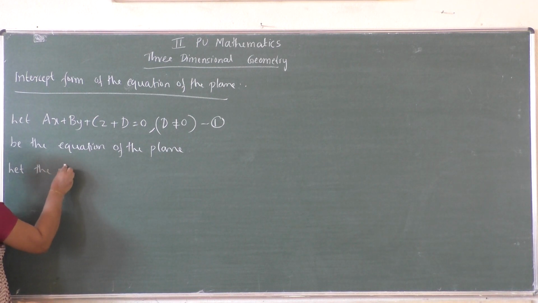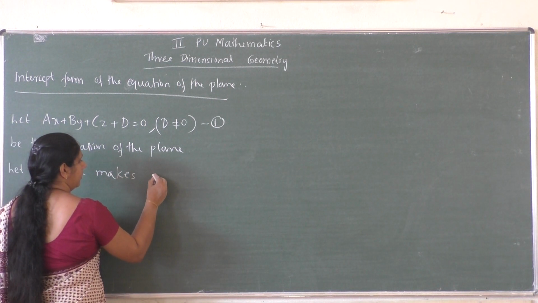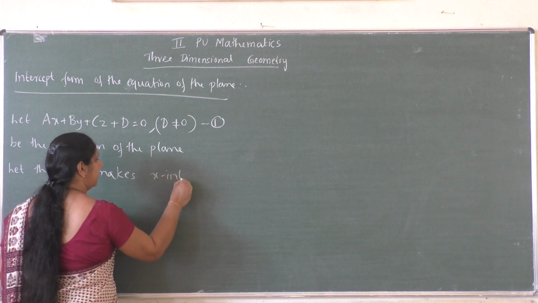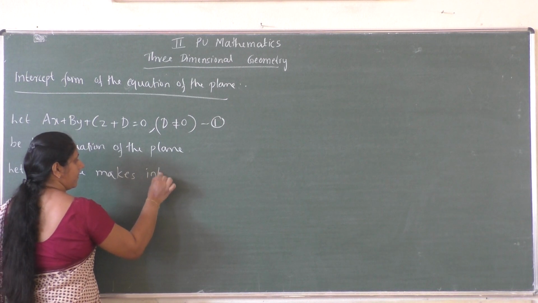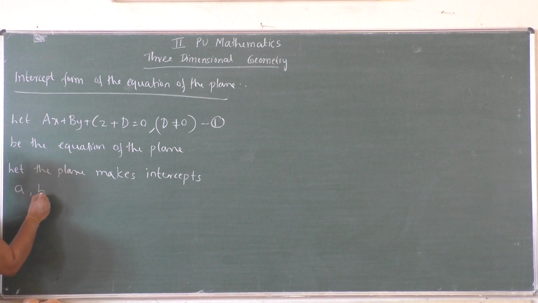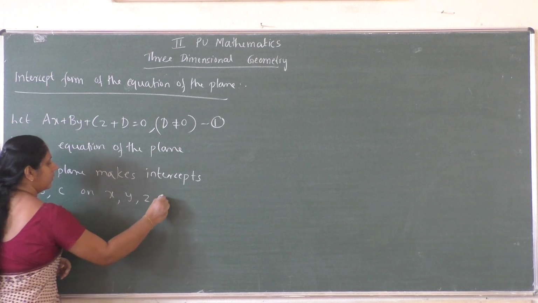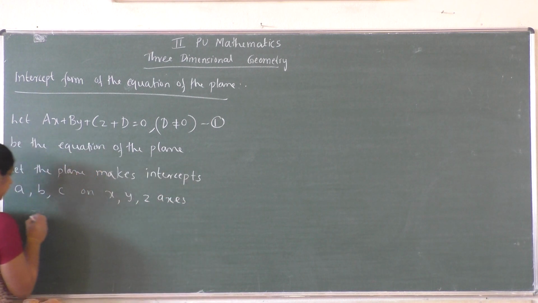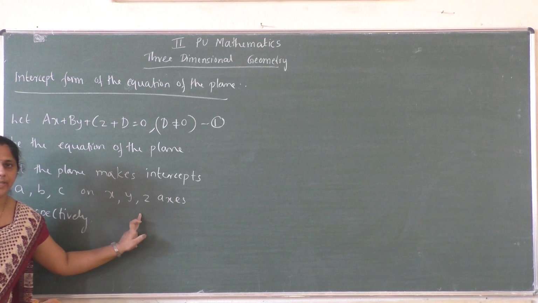Let the plane make intercepts A, B, C on x, y, z axis respectively.